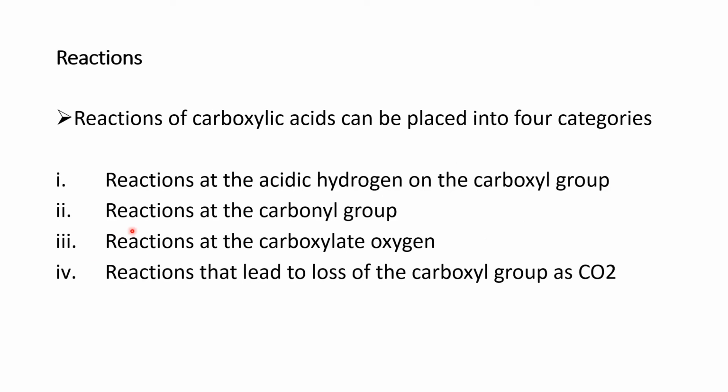Now, after a brief introduction to the nature of carboxylic acid, here are the reactions of carboxylic acid. Basically, carboxylic acid reactions mainly consist of four categories. Firstly, reactions at the acidic hydrogen of the carboxyl group. Next, reaction at the carbonyl group. Next, reaction at the carboxylate oxygen. Next is the reaction that leads to the loss of the carboxyl group as carbon dioxide. We will discuss all these points one by one. Next slide.